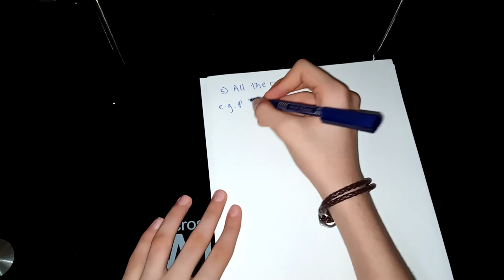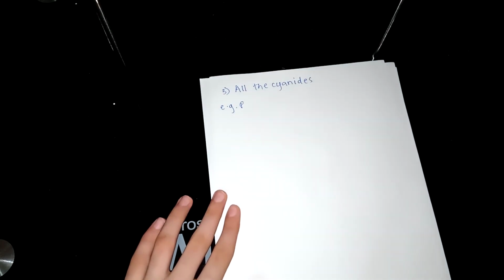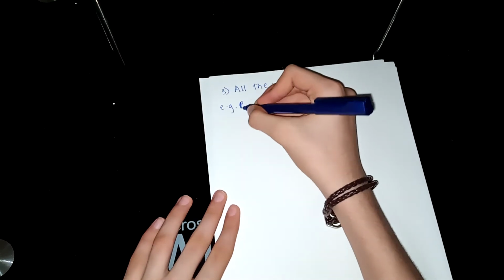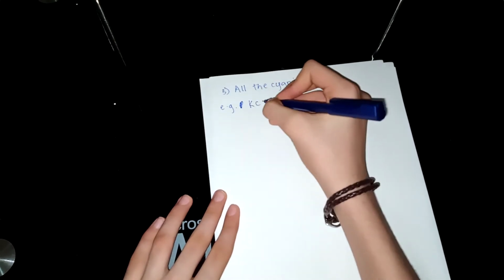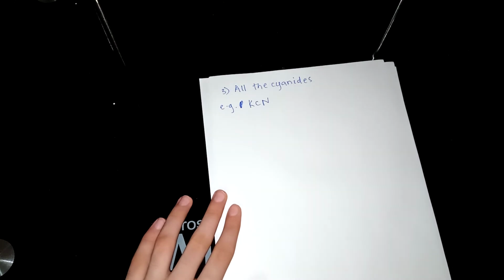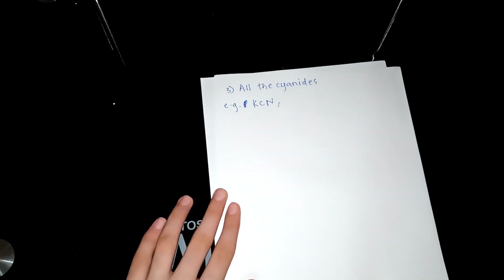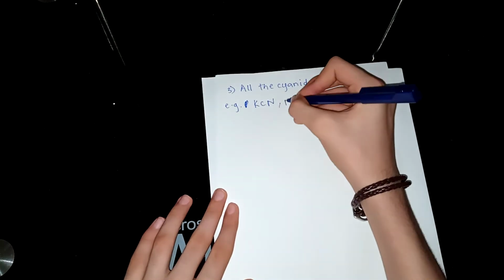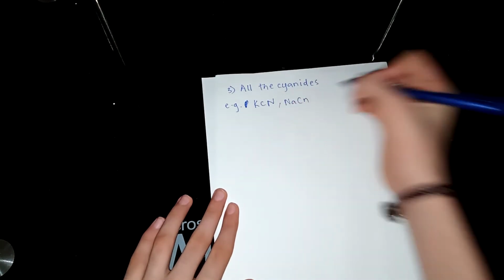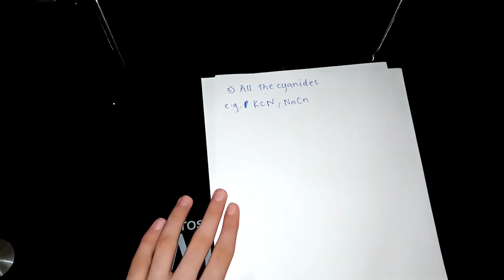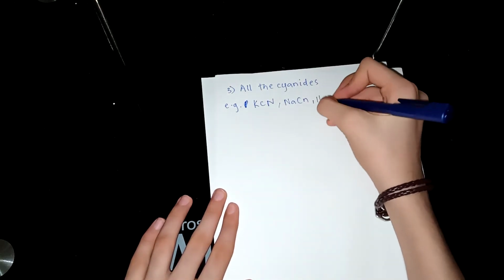What is the formula of cyanide? It is CN. Potassium cyanide is inorganic. Another example, sodium cyanide. It is also inorganic. Another example, hydrogen cyanide.